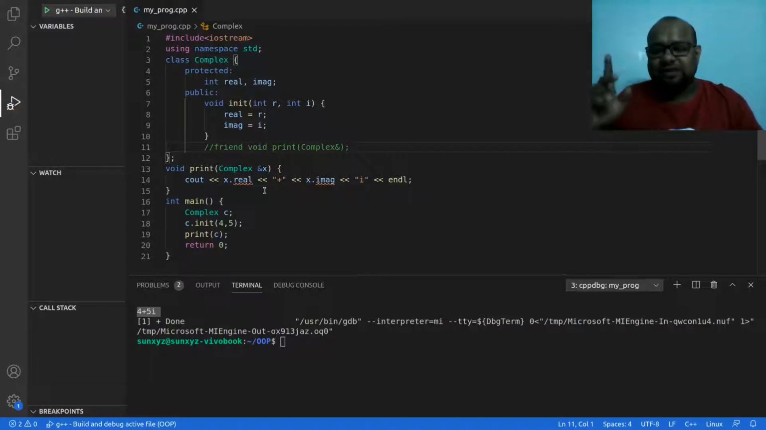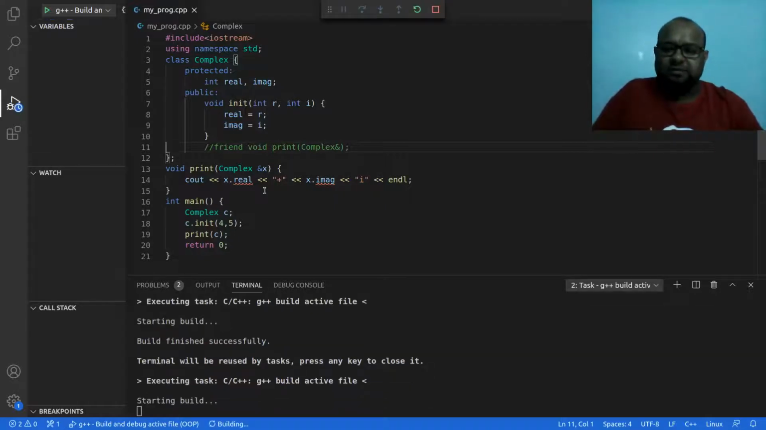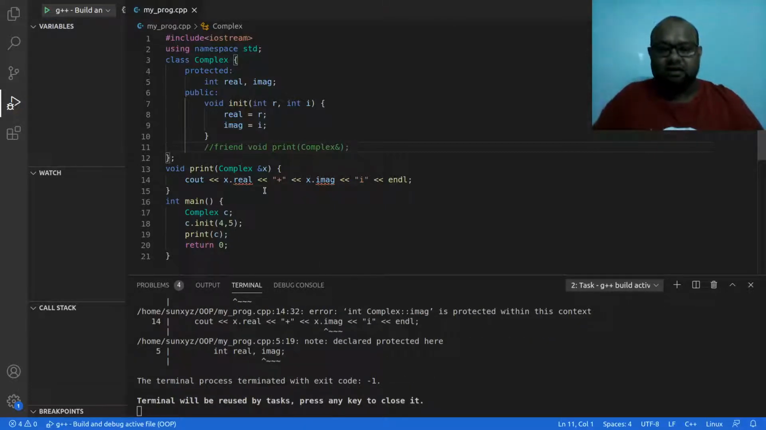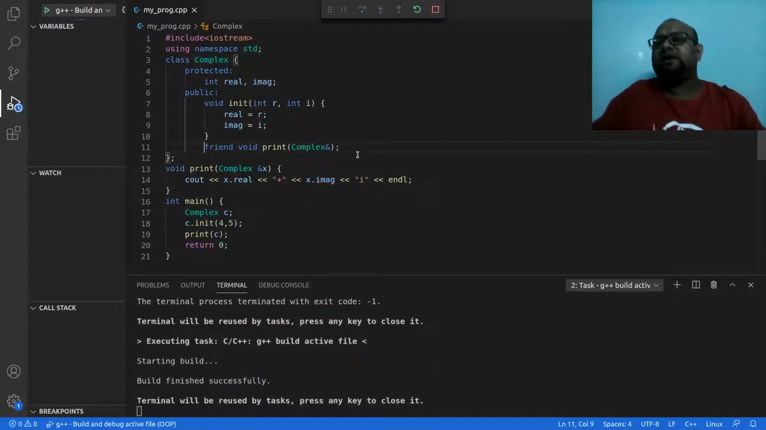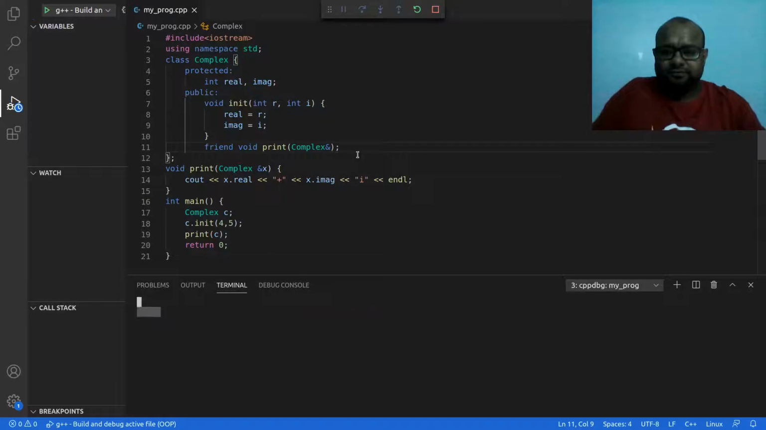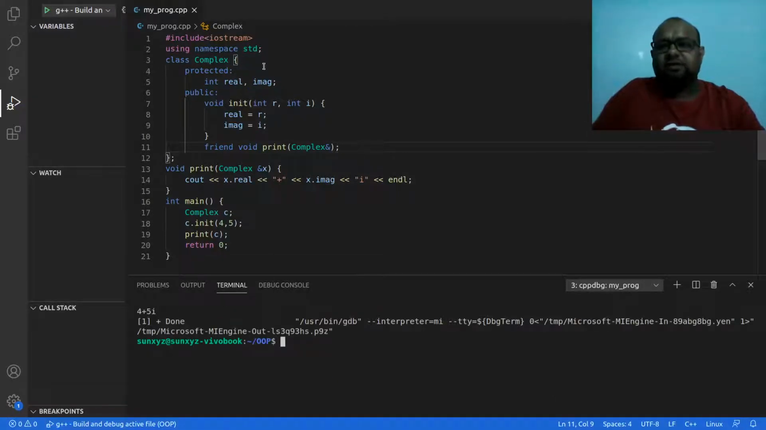Now real and imaginary are protected instead of private. Let me go ahead and try to compile this. I'm trying to compile and I'm getting the same error, that I cannot access it. Imaginary and real, both of them are protected, so I cannot access them. Now if I make this print a friend of complex and I try to compile it, now I will be able to access it, right? Okay, I'm able to access them. Real and imaginary, both of them were protected.